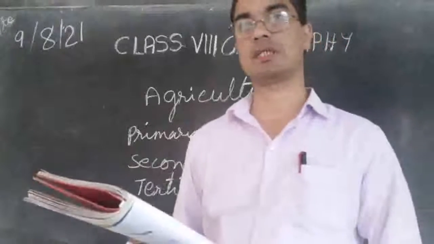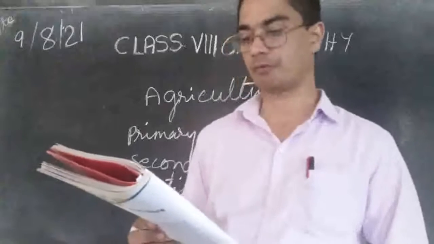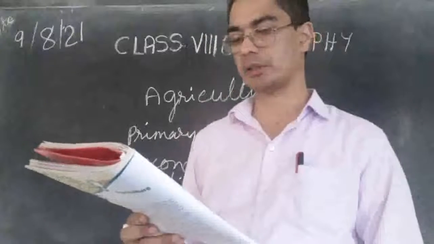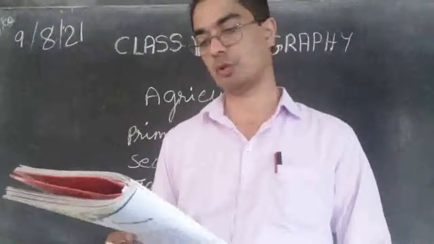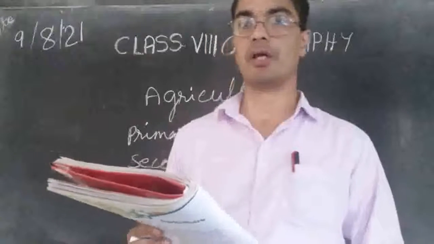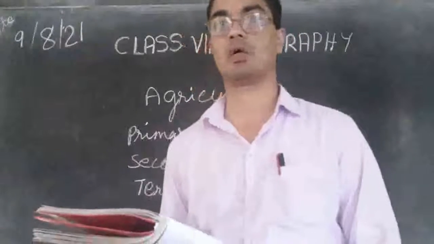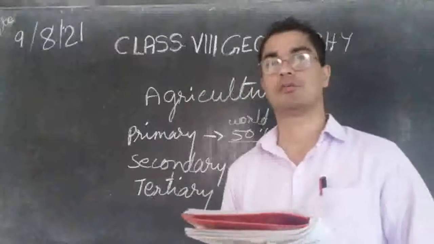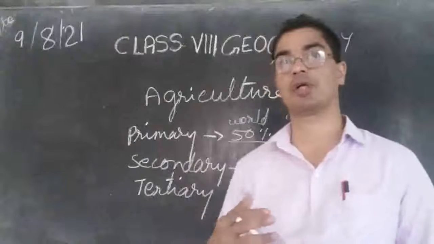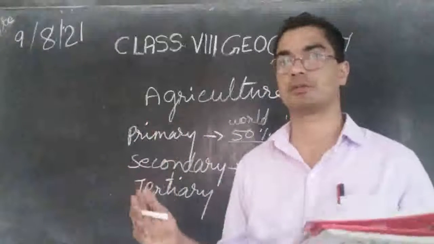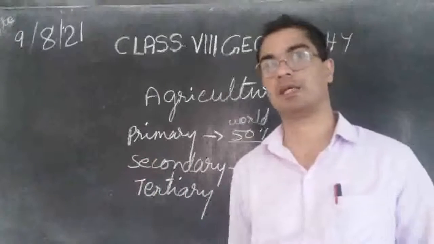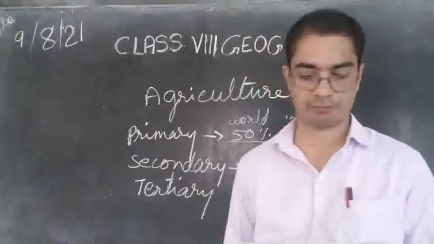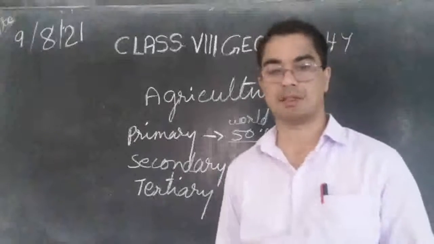And the second type is called sericulture. What is sericulture? Commercial rearing of silkworms. It may supplement the income of the farmer. So sericulture is rearing of silkworms. You know, a lot of silk cloths are made, and the main source of silk is the silkworms. So farmers are growing silkworms in large quantities for the main purpose of selling them, and that is called sericulture, growing of silkworms.